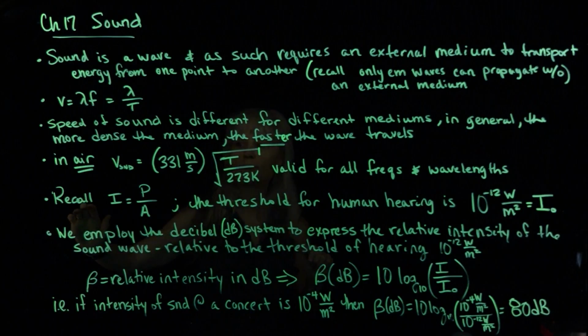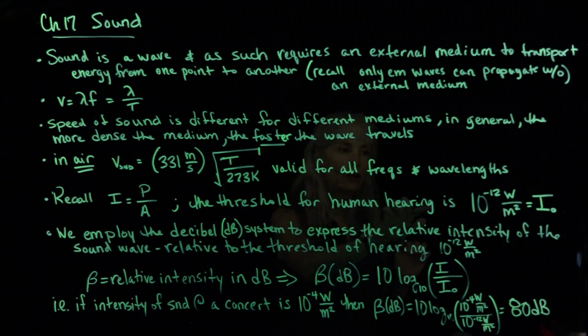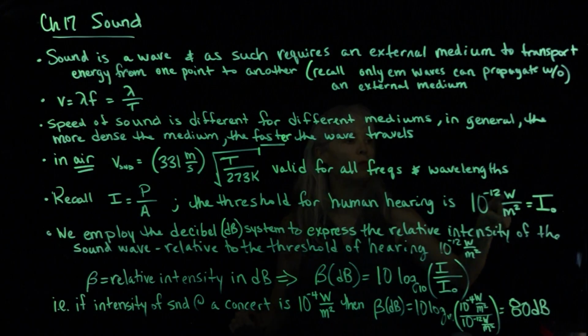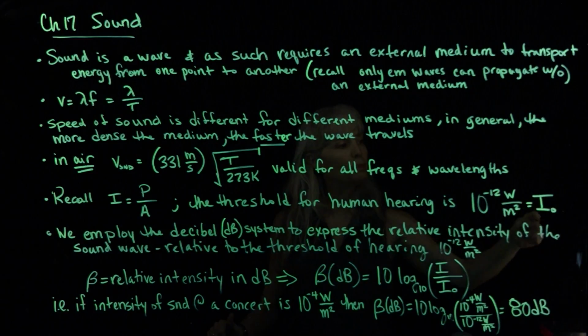Also recall from chapter 16 that we introduced intensity. Intensity is power per unit area. The threshold for human hearing as far as intensity of a wave goes is 10 to the minus 12 watts per meter squared. That is the smallest intensity that is still detectable by our human ears. We're going to give that a special symbol, I sub naught, which keeps track of 10 to the minus 12 watts per meter squared.